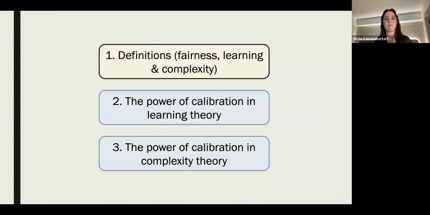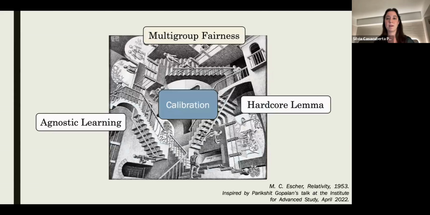I will start by defining the required notions in the fairness, learning, and complexity world. Then we'll see the power that calibration gives us in the learning theory realm, and then we will see the power that calibration gives us in the complexity theory realm. Let's start with the multi-group fairness notions.